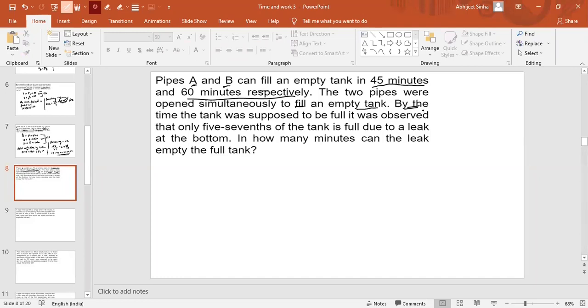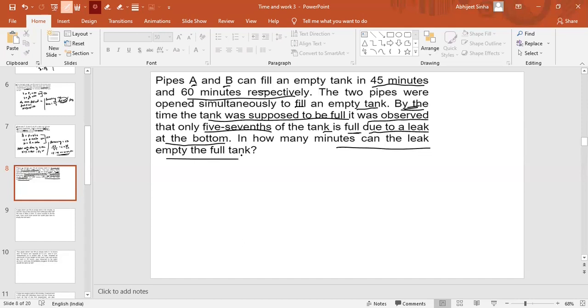Now by the time the tank was supposed to be filled, right? So understand this part very carefully. By the time the tank was supposed to be full, it was observed that only 5 by 7th of the tank is full, right? Why? Because of a leak at the bottom. Now, in how many minutes can the leak empty the tank?